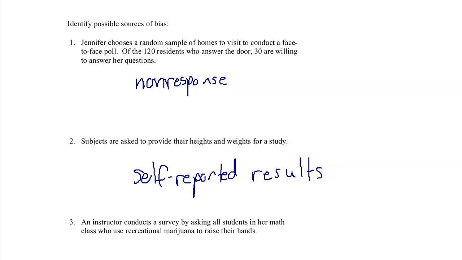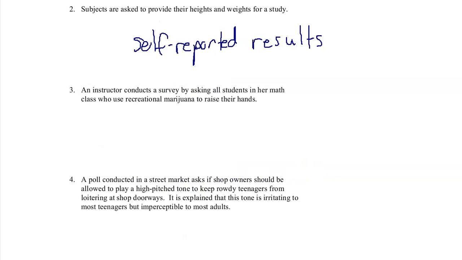Okay. An instructor conducts a survey by asking all students in her math class who use recreational marijuana to raise their hands. Tall and proud, raise your hand for all the world to see if you use recreational marijuana. Admittedly, here in Colorado, where we have legalized recreational marijuana, this may not be as big of a problem. But there are often places where folks don't like to admit that to everybody around them.